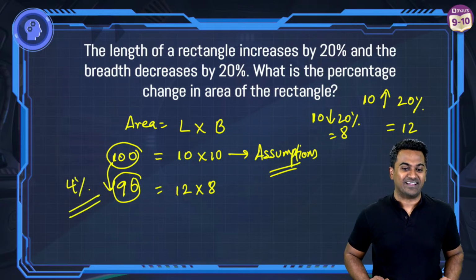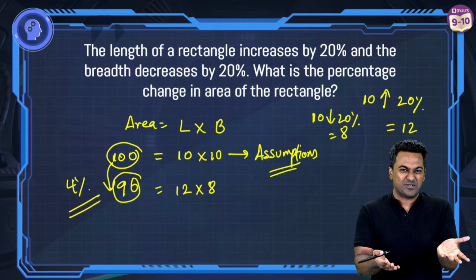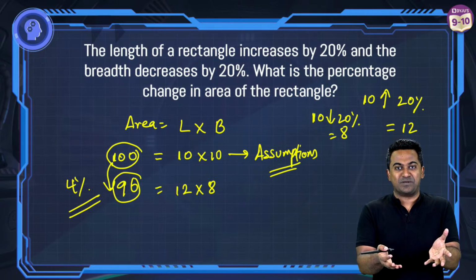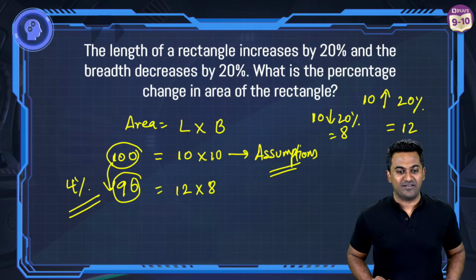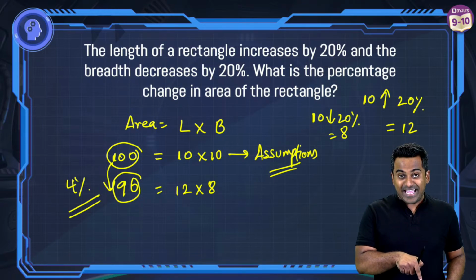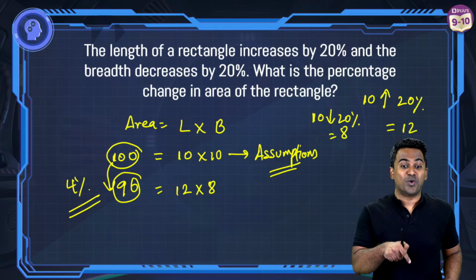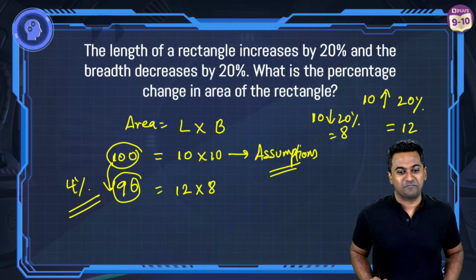This is how you get that. Because 100 becomes 96. I'm sure you are familiar with the process of calculating percentage change: change divided by initial value multiplied with 100. So you see now, the area has actually decreased by 4%. So you were right about it.